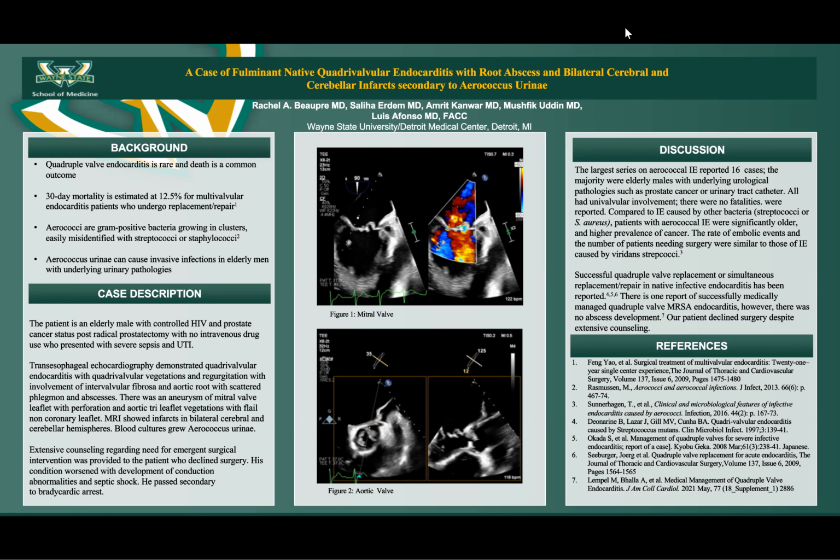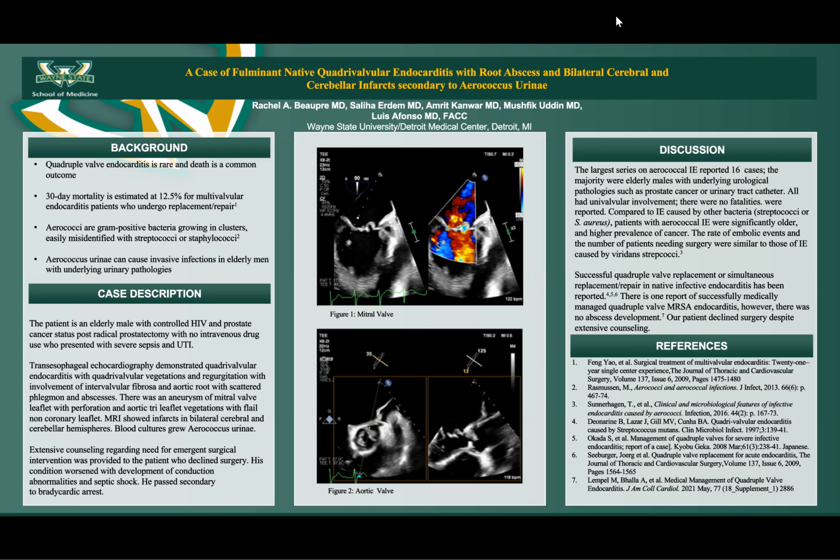In this case, the patient is an elderly male with controlled HIV and a history of prostate cancer status post radical prostatectomy. He has no history of intravenous drug use, and he presented to the emergency department with encephalopathy and multiple falls. He was found to be febrile, tachycardic, and had a leukocytosis to 34,000, categorizing him as severe sepsis, and his UA was also positive for UTI-like features. Septic workup was initiated, and given persistence of fevers, there was concern for endocarditis.